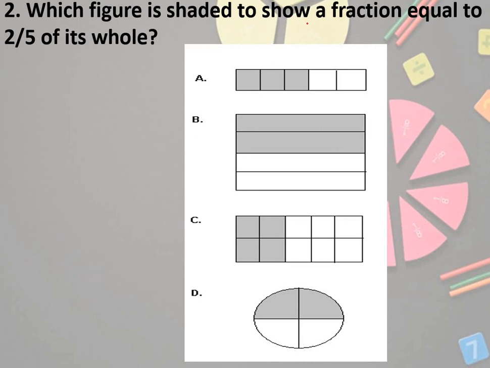Which figure is shaded to show a fraction equal to 2 by 5? Okay, 2 by 5. This one is divided into 5 parts, but 3 parts are shaded. So it is written as 3 by 5. This one is divided into 4 parts, 2 parts are shaded, 2 by 4. Okay, then this is divided into how many parts? 1, 2, 3, 4, 5. 5.